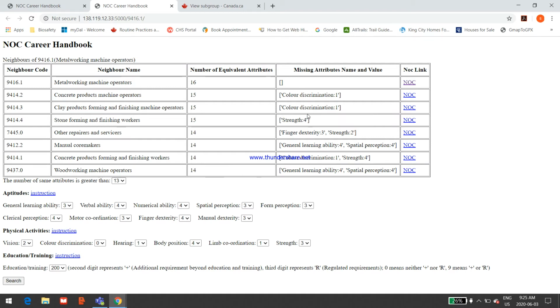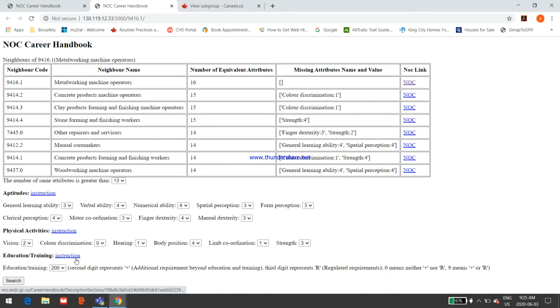Those that are different are listed here, and if we want to look at those jobs in the Canadian National Occupational Classification, we can click the NOC links there as previously. The attributes that exist for metalworking machine operator are listed here under the aptitudes: general learning ability, verbal ability, numerical, spatial perception, form perception, clerical, motor coordination, finger dexterity, and manual dexterity. Physical activities are fairly self-explanatory, and then the education and training required for a job.